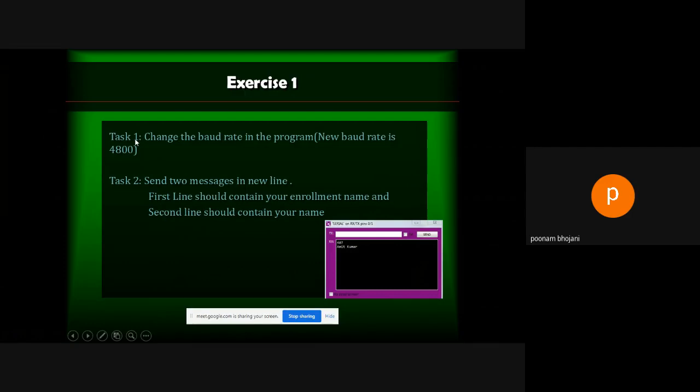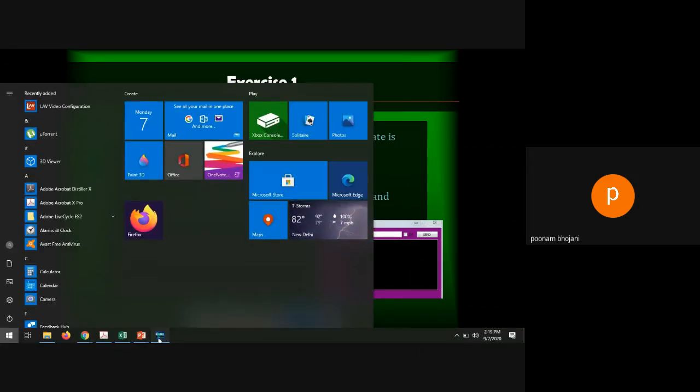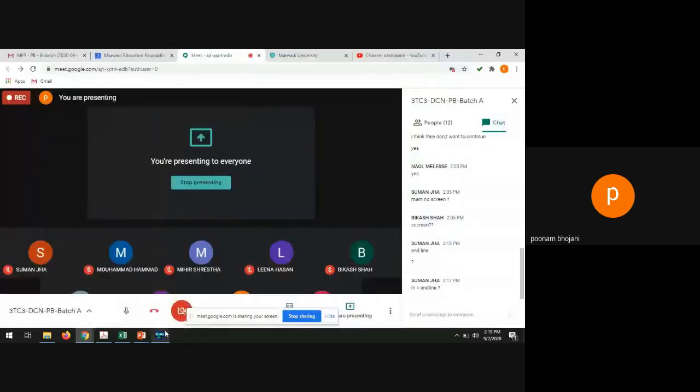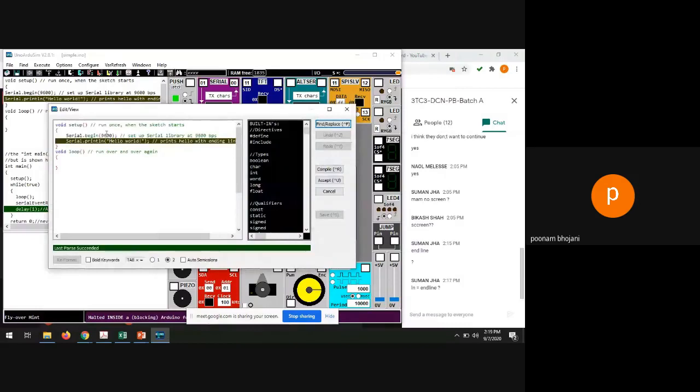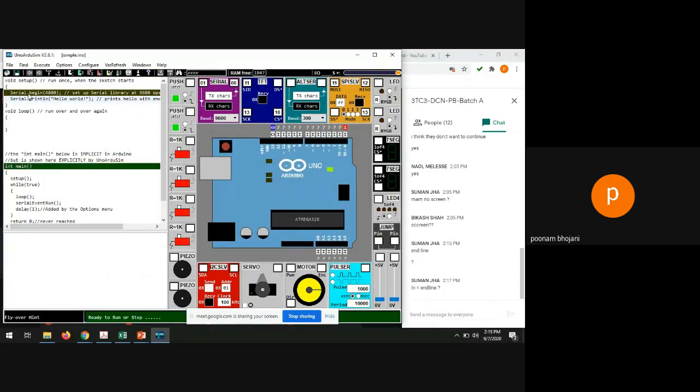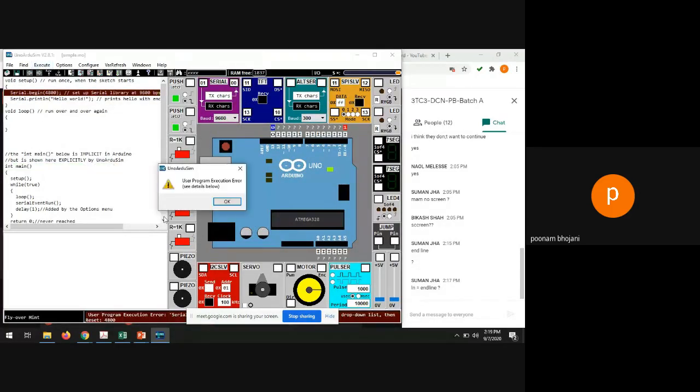Task 1: change the baud rate in the program. The new baud rate is 4800. So if I change the baud rate in the program, let's say I double-click on the same program and instead of 9600, I write 4800. If I compile it, it compiles successfully, no problem. Accept it, no problem. But whenever you run this program, it will give you an error.